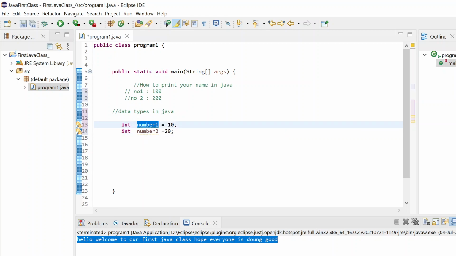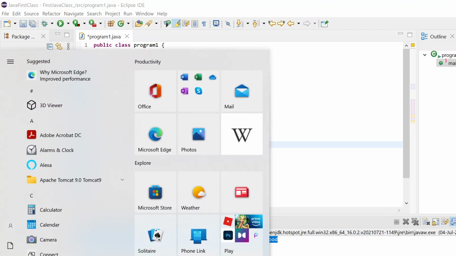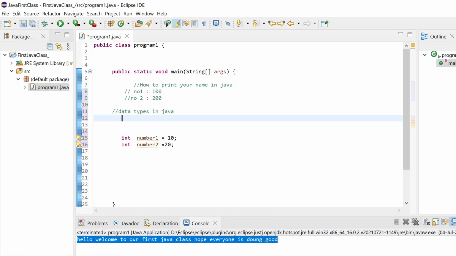What is this one? This is our variable. Just understand here, a variable in Java is just like a container that is used to store a value. So this is my variable name. Number one is a variable name. This is also a variable name, right? Whatever you write after int will be the variable name. This is the equal to operator. So I'm saying that 10 should fall into this variable, and 20 should fall into this variable.